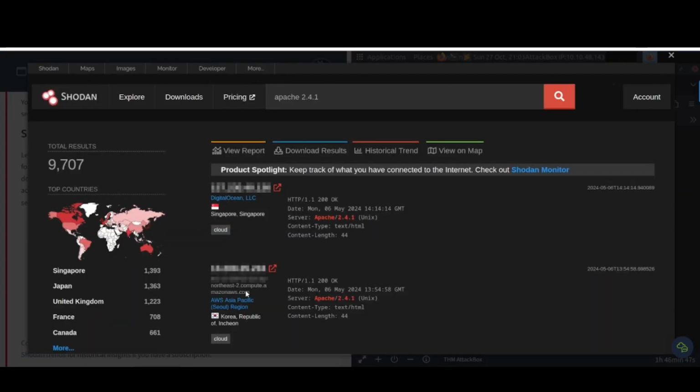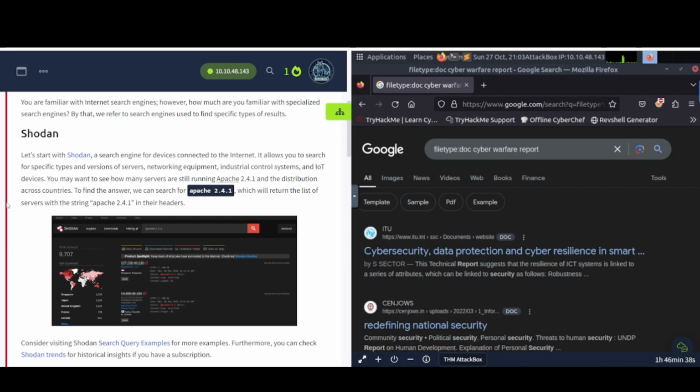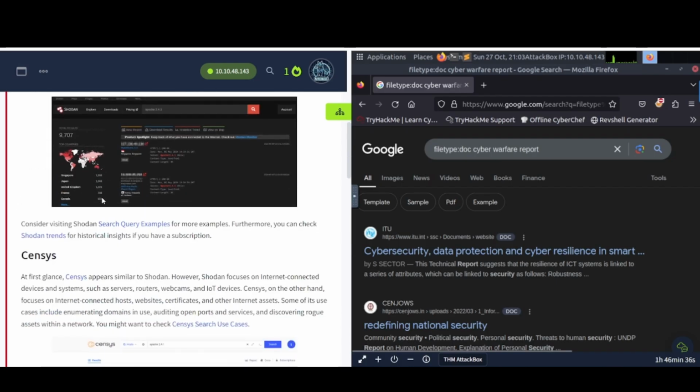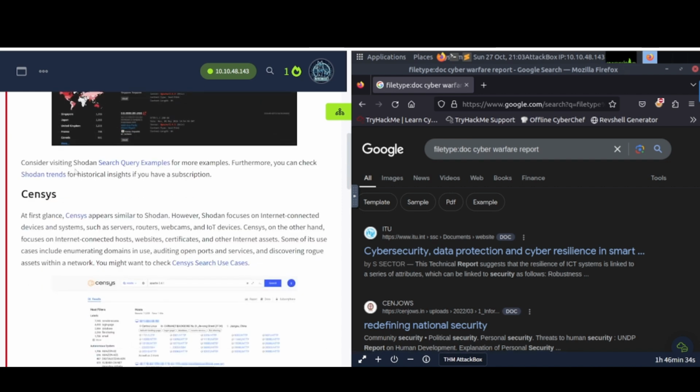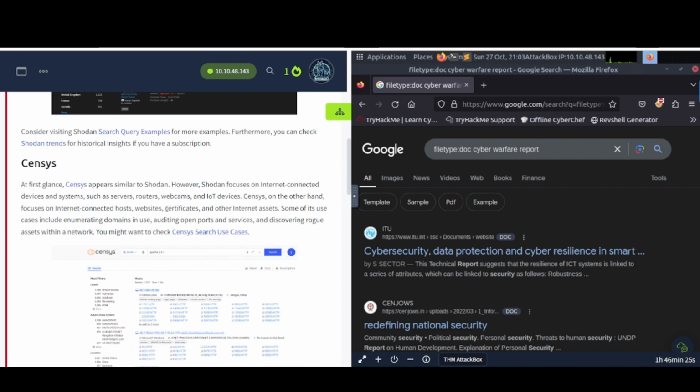And they had actually blanked this out. So I'm not sure. You could try this on your own. I don't want to go to this and accidentally show something that I'm not supposed to be showing on here. But that's what it looks like on Shodan. And let's see. Consider visiting Shodan search query examples for more examples. Furthermore, you can check Shodan Trends for historical insights if you have a subscription.